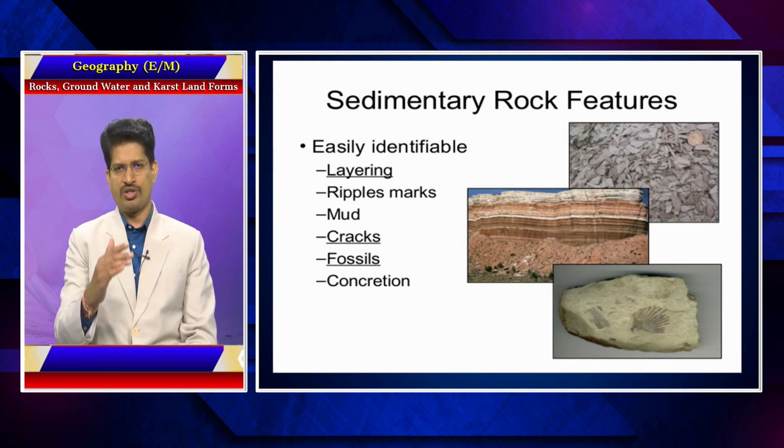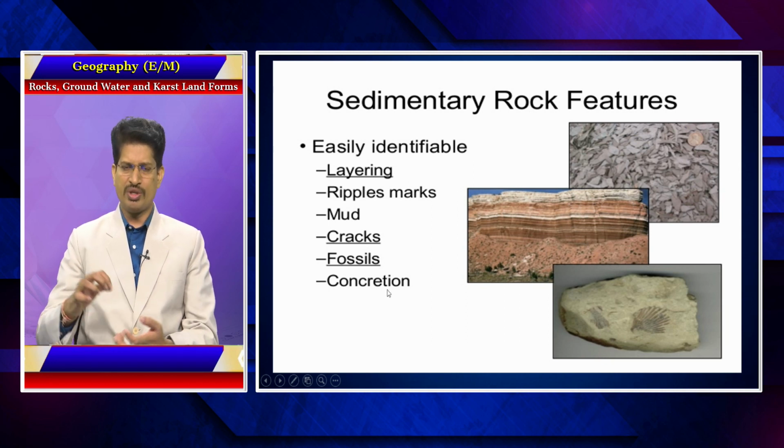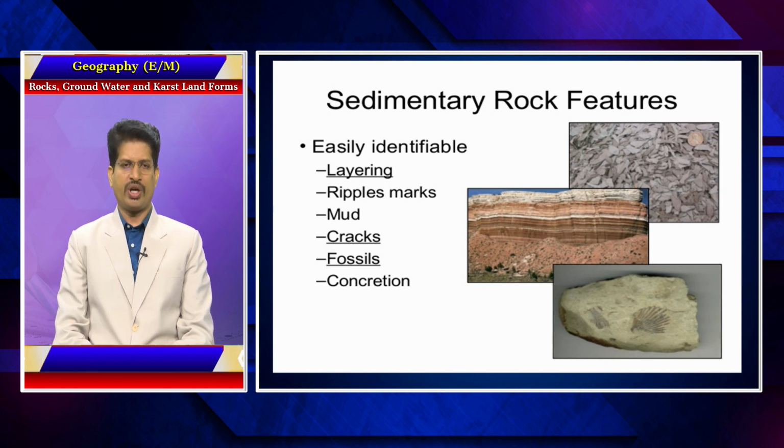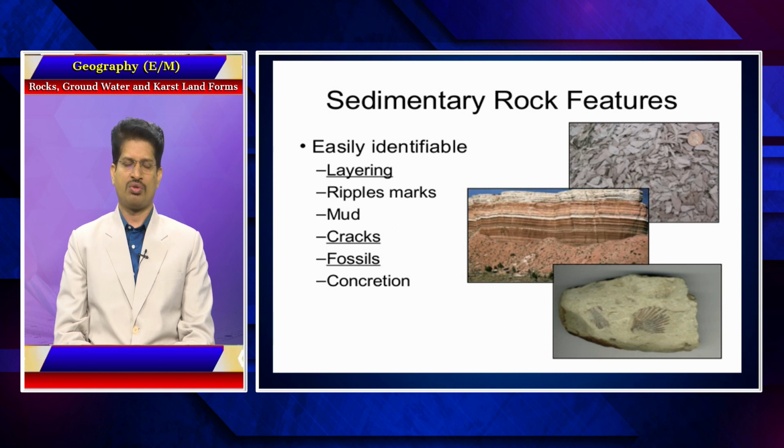So, these are the basic features of sedimentary rocks, which have different layers because they are deposited and cemented. Cracks and fossils are found, and concretion means cemented because of the pressure. That is the reason why these sedimentary rocks have all these characteristic features.